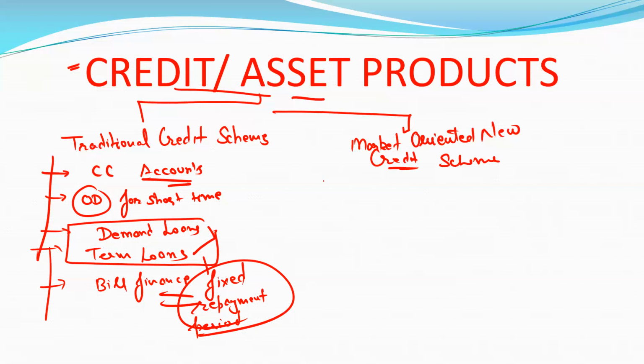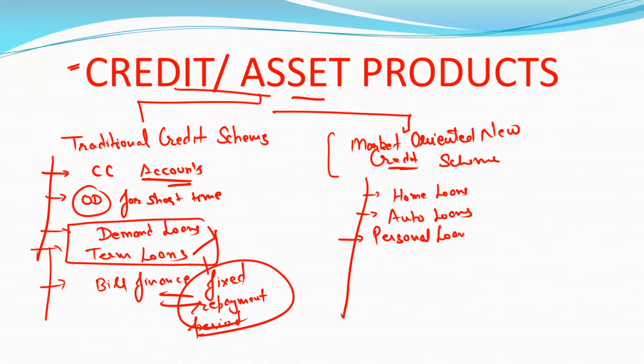And now the market oriented new credit schemes. Basically what we have taken into that: home loans, auto loans, personal loans, and personal loans specifically for professionals are also a different category to attract customers.